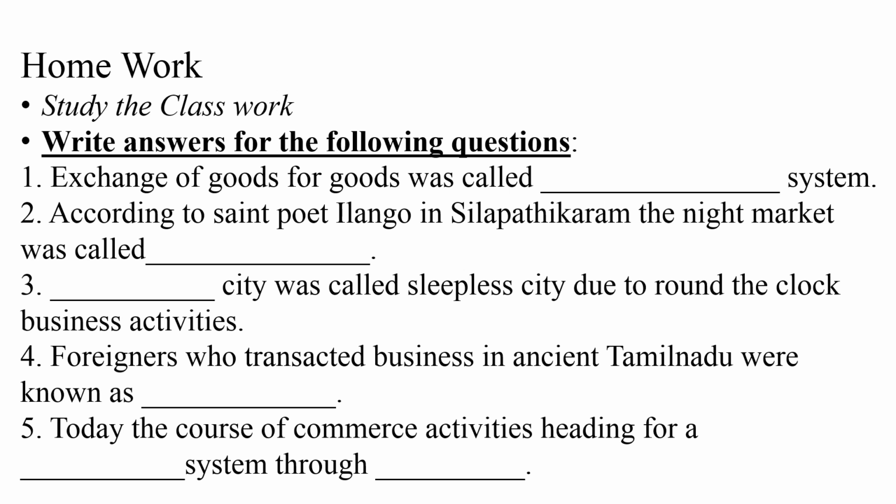Today the course of commerce activities is heading for a dash system through dash. So just go through page number 1 to 4 and find the answers and write it down.